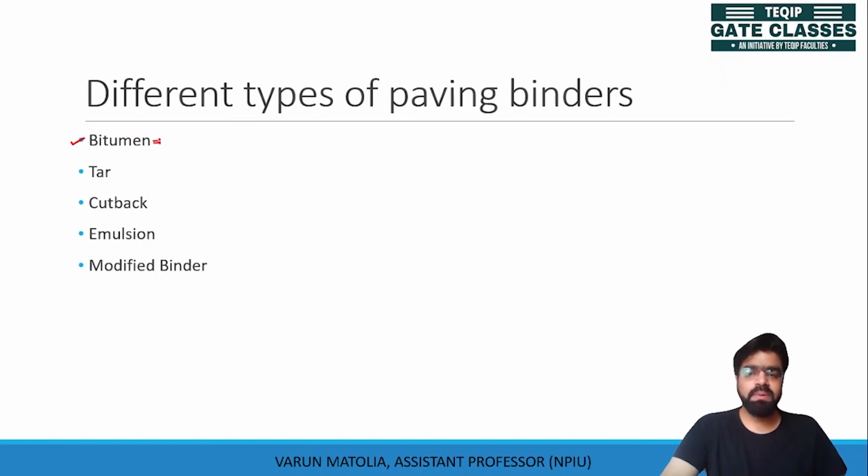Bitumen is obtained by fractional distillation of petroleum crude.